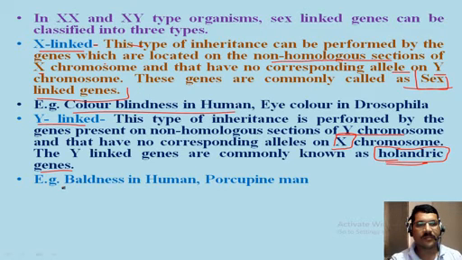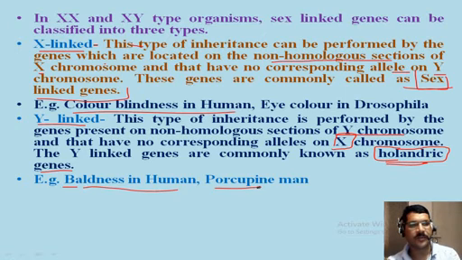Now the examples of Holandric genes are baldness in humans and porcupine man. This also we will see in the next videos.